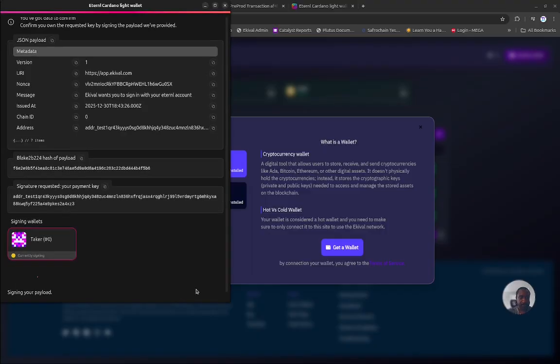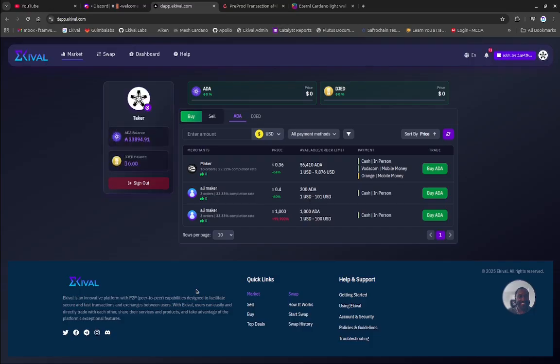Okay, and it tells me that I forgot my password again. No, this one is correct. So yeah, 33 ADA, 33,000 ADA. And from it I can go into the marketplace. I know the currency was in Nigerian Naira.